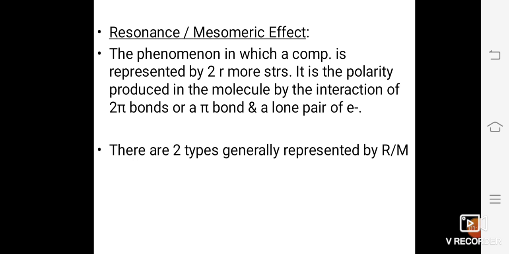Example, benzene. Benzene exists in more than two structures. Benzene is a six-sided hexagon which has alternating single and double bonds. In one structure, the single bond can be present between the first and second carbon atom, and in another the single bond can be present between the third and fourth carbon atom, and likewise. So resonance structures are not actual structures.